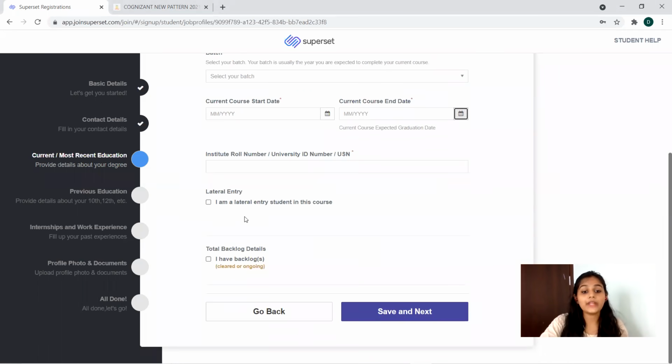Then lateral entry, I'm a lateral entry student in this course. If yes, you can check this box, else leave it. Then total backlog details, I have backlogs cleared or ongoing, whatever it is you can provide. So all this information regarding your education you have to provide. After that, you can give save and next.